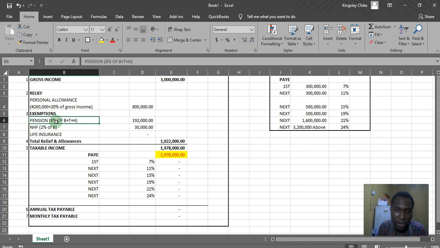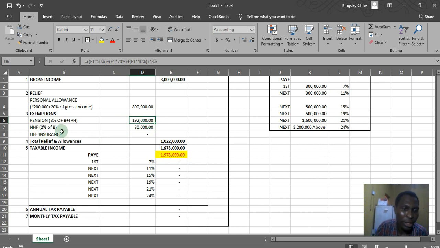Usually a salary is just one single amount, distributed into different categories, which can be basic salary, transport allowance, housing allowance, feeding, entertainment, and a whole lot of them. What it says here is, take your basic salary, your transport allowance, then your housing allowance. 8% of it is your pension contribution, which is this.